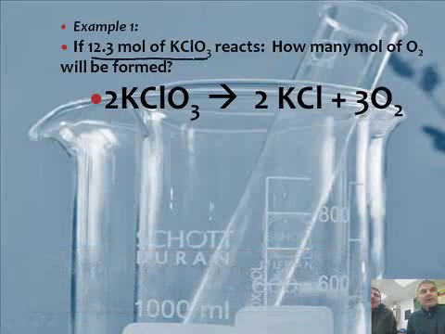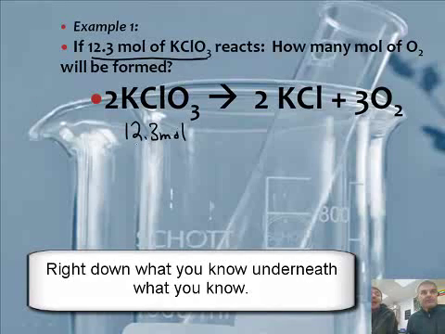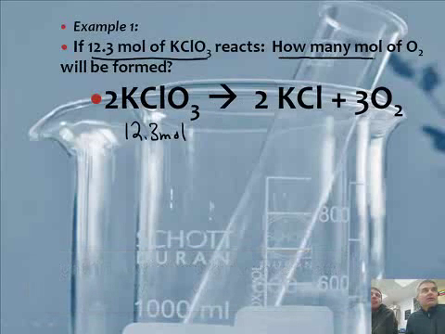So now what we do is we write down what we know underneath. We have potassium chlorate, KClO3, and I know I've got 12.3 moles of it. So I write it underneath there. And guys, this is just the planning stage here. We're not solving the problem yet. We're figuring out what we know and where we're headed.